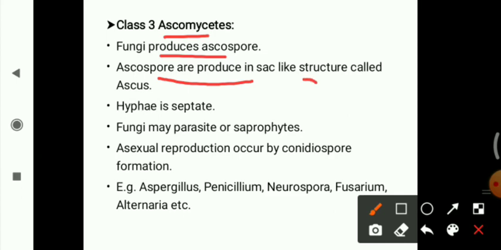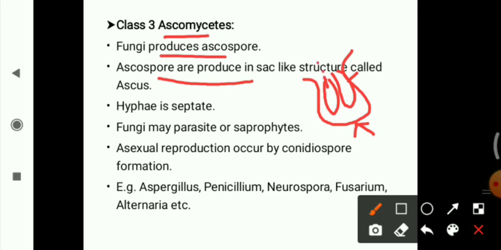Suppose like this, they will produce a sac-like structure that is known as ascus, and in between the ascus is present. This is known as ascocarp, and this is known as ascus, and in that the ascospore is produced.